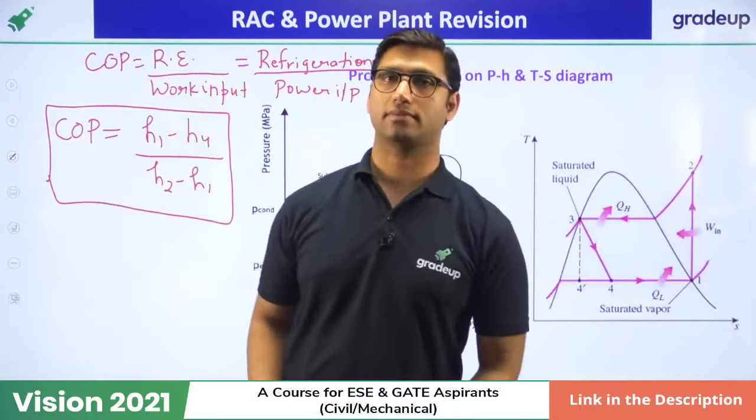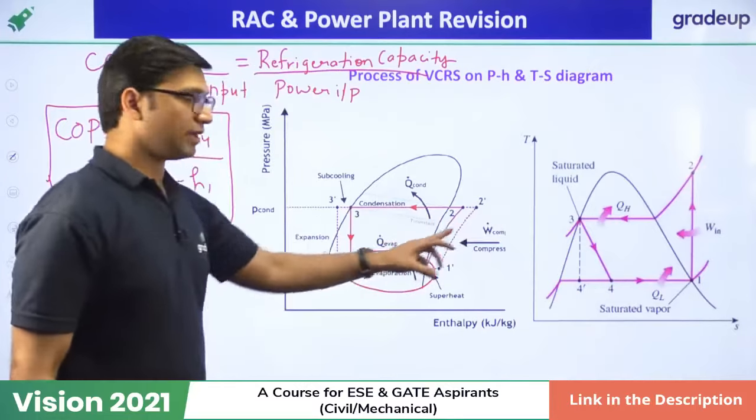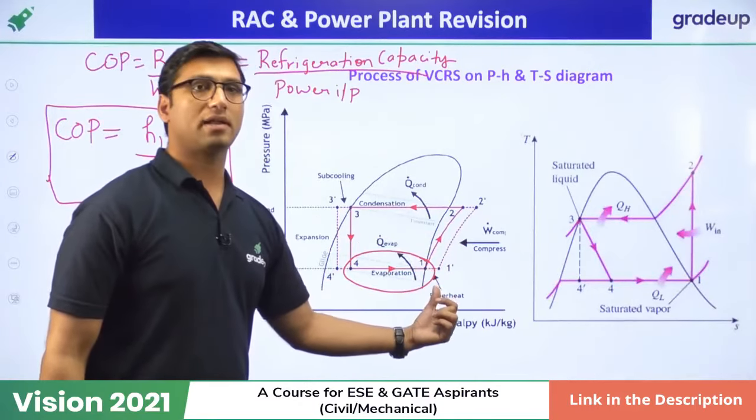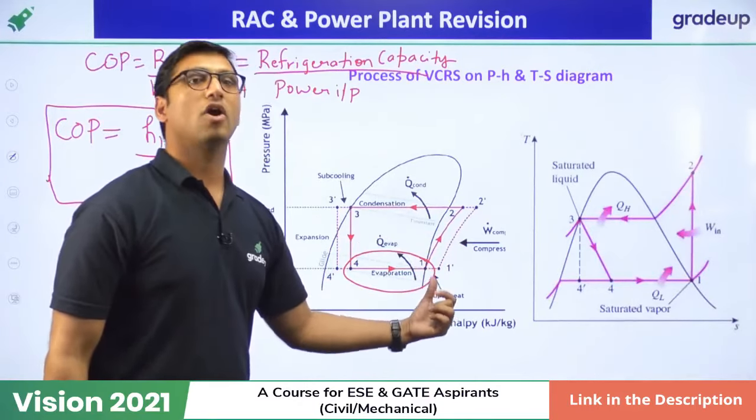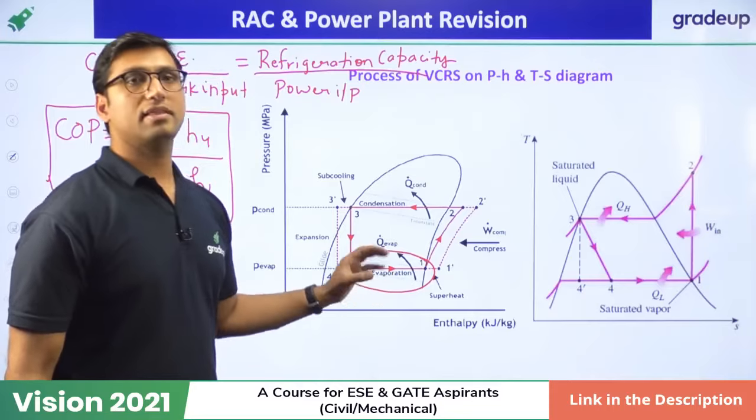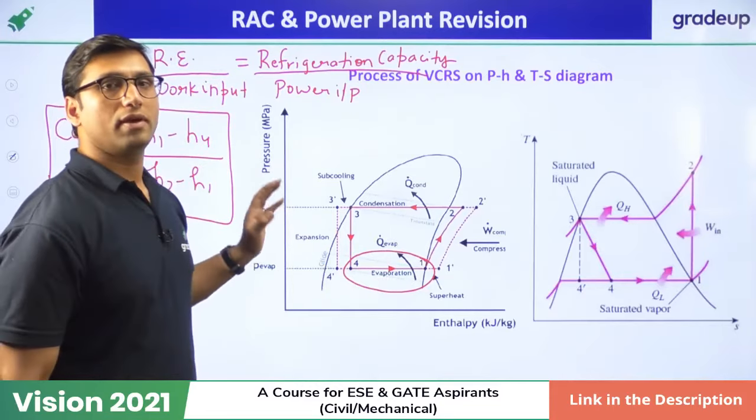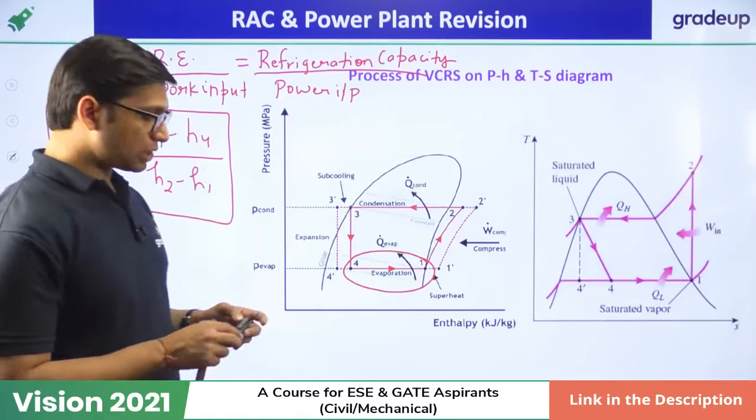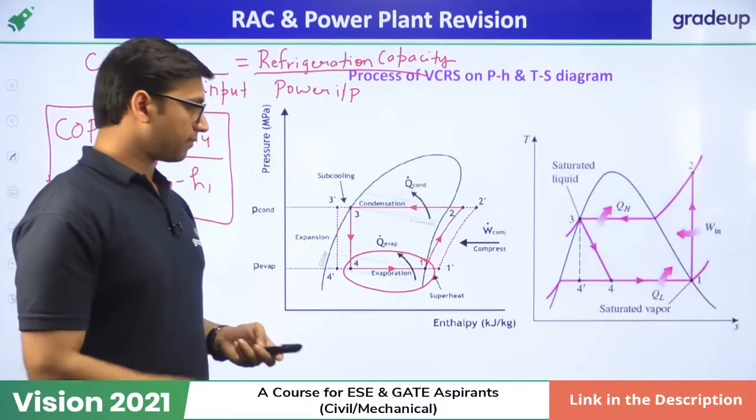You just need to find the enthalpy values at the given points: at the inlet of the evaporator, at the exit of the evaporator or inlet of the compressor, at the exit of the compressor, and at the entry of the evaporator. These enthalpy values you have to find just to calculate the value of COP. So that is a very important formula. Don't forget this formula in the exam.